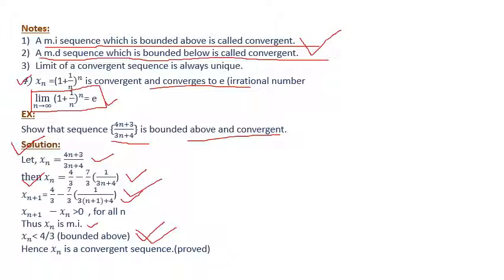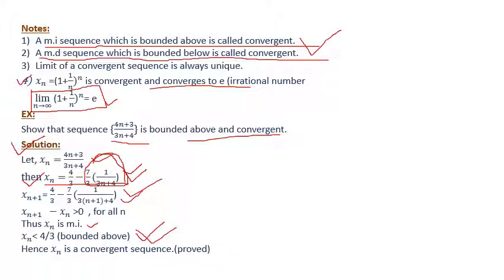Here xn equals 4 by 3 minus 7 by 3 of 1 by (3n plus 4). Note that this quantity is a positive quantity, so we have 4 by 3 minus some positive quantity.